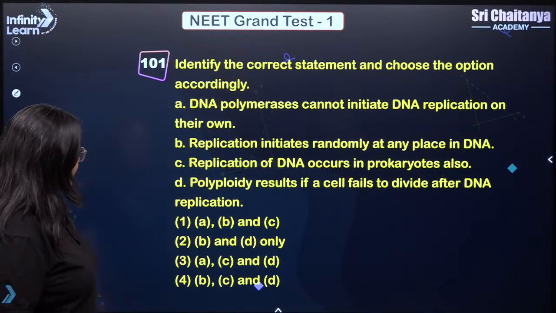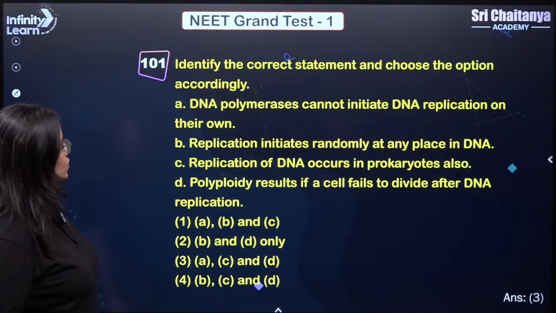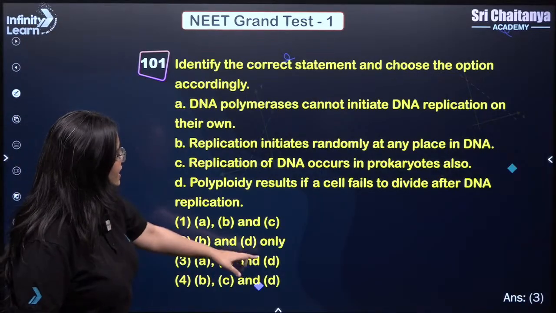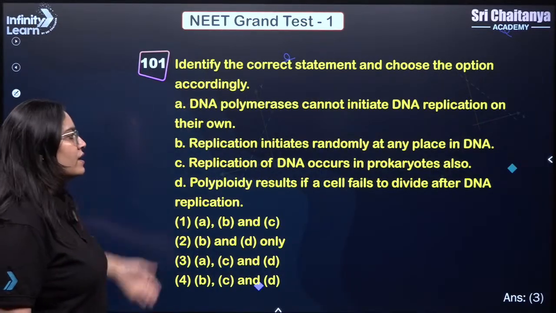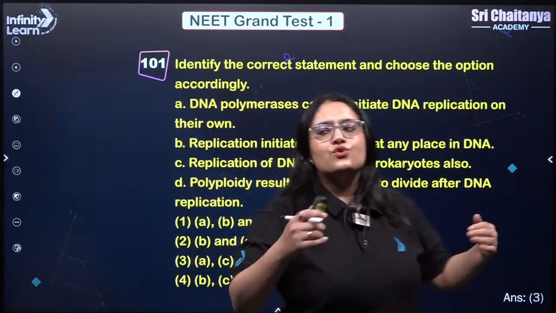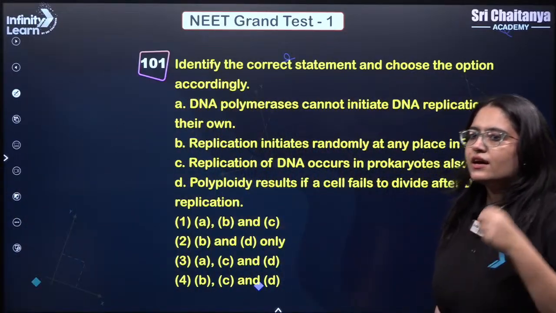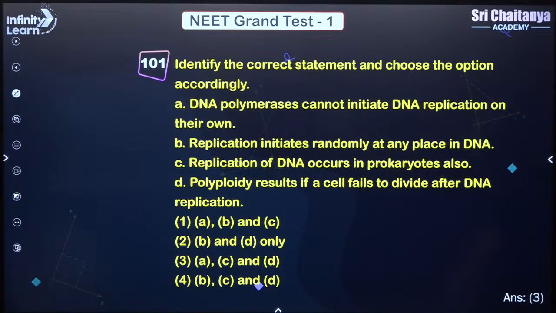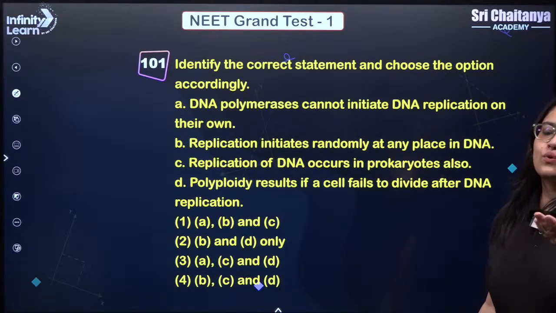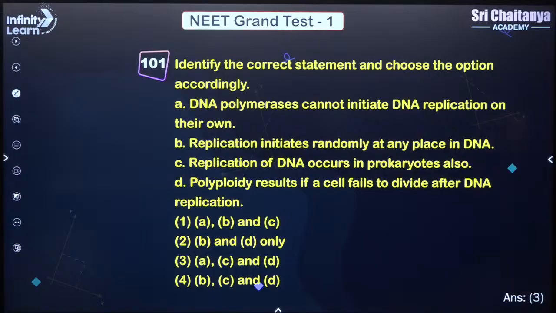So if you see over here, which one is your answer? So answer is 3. A, C and D. Why? Because it is not including your B. So again, easily you could have got your answer within a fraction of a second. Even such lengthy questions you can solve very quickly through the elimination method. Answer is 3, A, C and D. So you had to eliminate the B option.